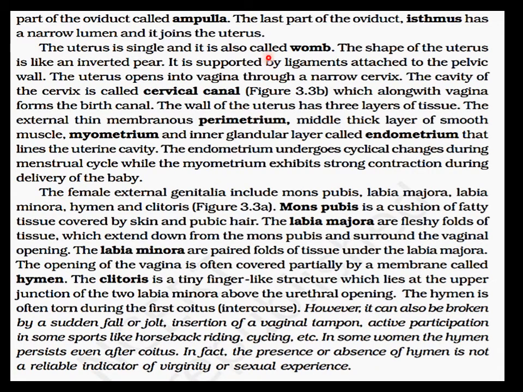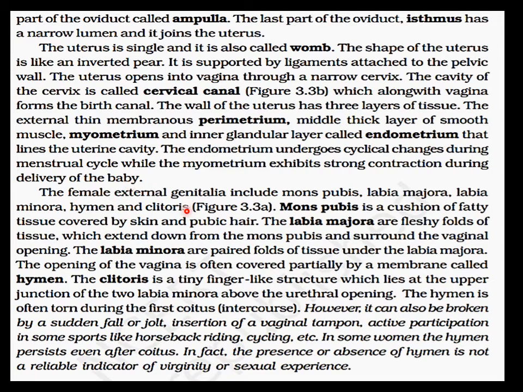The uterus is also called the womb, and the shape of the uterus is like an inverted pear. The uterus opens into the vagina through a narrow cervix. The cavity of the cervix is called the cervical canal. Then the perimetrium is thin and membranous. The myometrium is a layer of smooth muscle. The endometrium is glandular and lines the uterine cavity. The endometrium undergoes cyclical changes during the menstrual cycle, while the myometrium exhibits strong contraction during delivery of the baby.